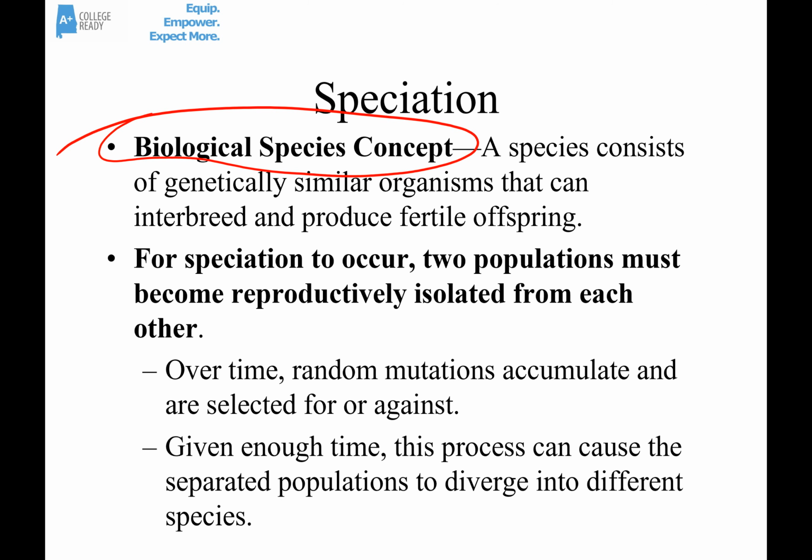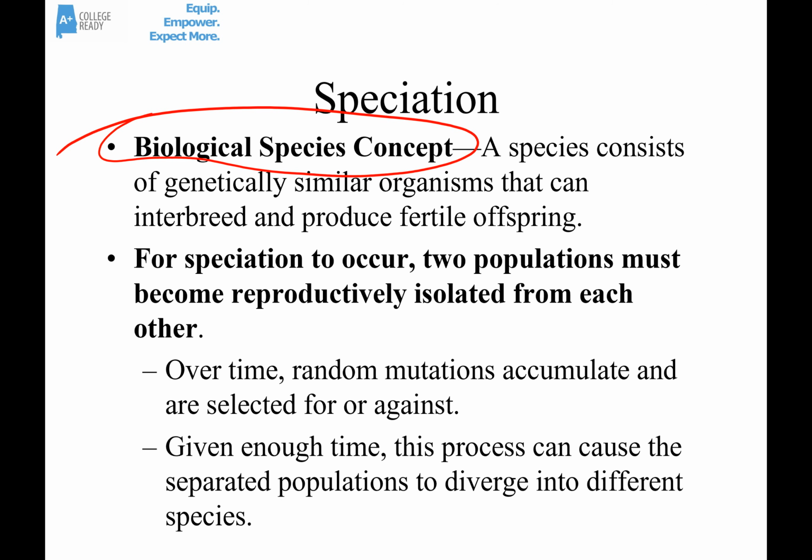So for speciation, the formation of new species, to occur, first of all, you start out with 2 populations of the same species, and in some way or another, those 2 populations are isolated from each other. They're reproductively isolated. That means there's no flow of genes between them.